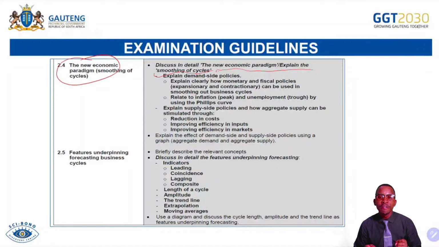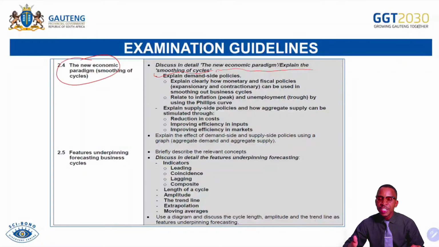But if the state intervened by influencing both demand side policies and supply side policies, then these equilibriums will be corrected, because the demand might be able to match the supply, or the supply might be able to match the demand. That's why there is a merge of two policies, which is demand side and supply side policies. In there, we talk about the likes of the cost of doing business, whereby we say it is important for the state to intervene by assisting the businesses to reduce the cost of doing business, so that business can be able to produce more goods at a lower cost per unit. So components will be discussed in there in our next week's lesson.